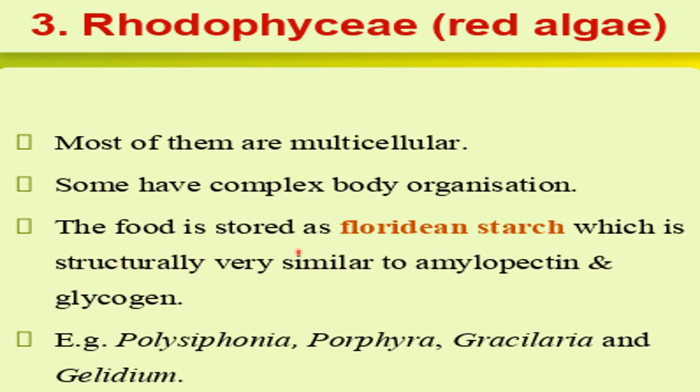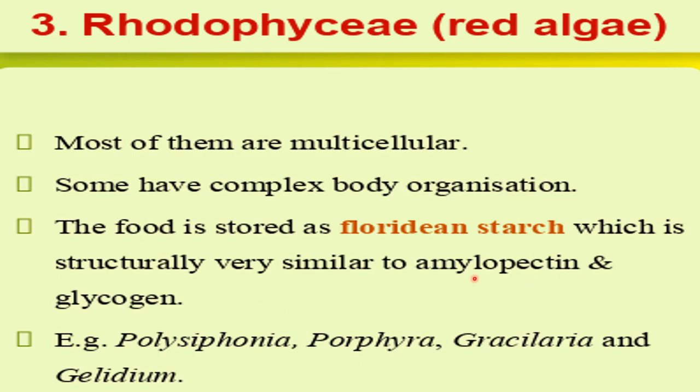The food is stored as Floridian starch. So what is the storage form here? Like in Chlorophyceae, it was protein, oil droplets, and starch also. Here also a complex form of starch is present to store the food, and the name of that is Floridian starch, which is structurally very similar to amylopectin and glycogen. The structure of Floridian starch is like that of amylopectin and glycogen.